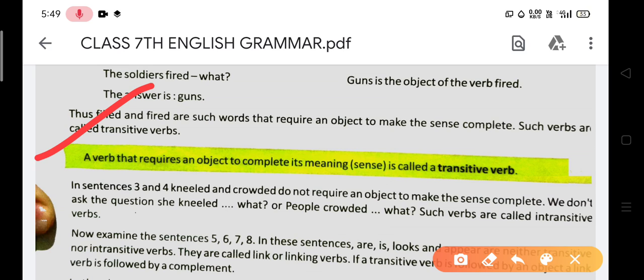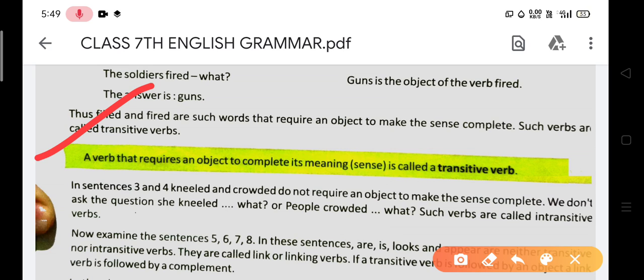In sentences 3 and 4, knelt and crowded do not require an object to make the sense complete. We don't ask the question, he knelt what, or people crowded what.